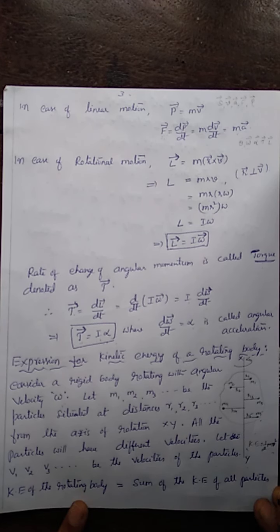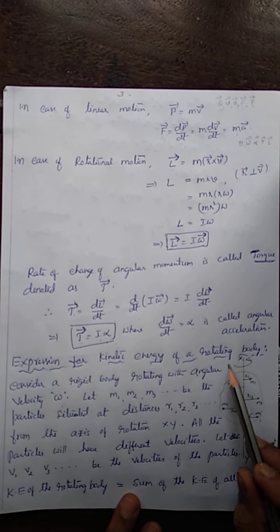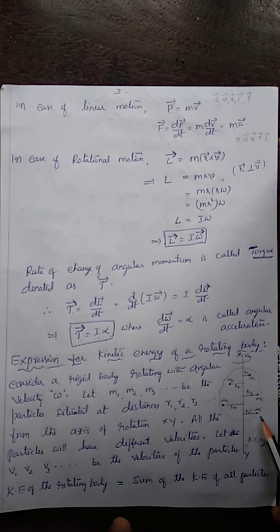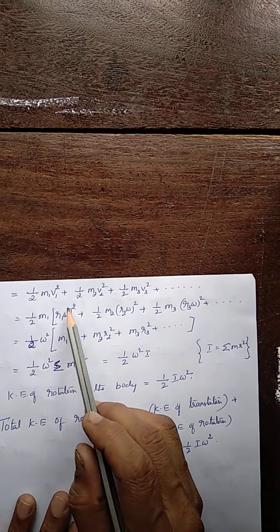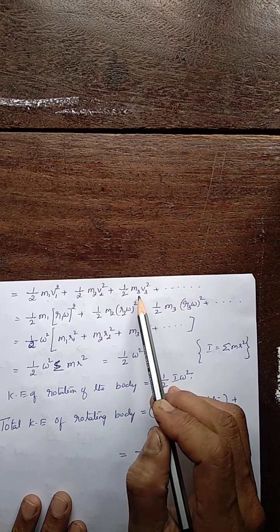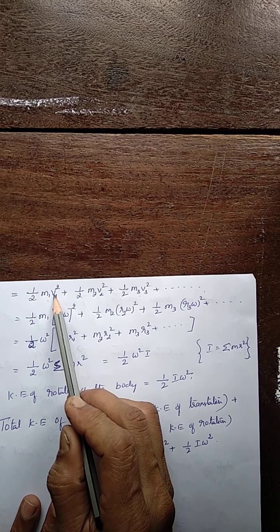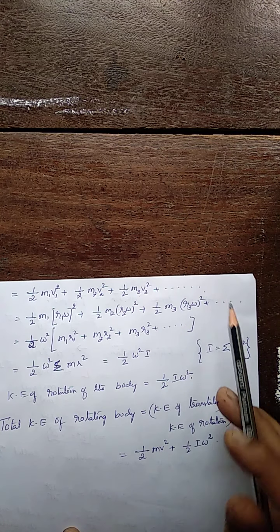Now, let us find the kinetic energy of rotation. The kinetic energy of the whole body is the sum of the kinetic energies of all the particles: half m1 v1 square plus half m2 v2 square plus half m3 v3 square and so on.